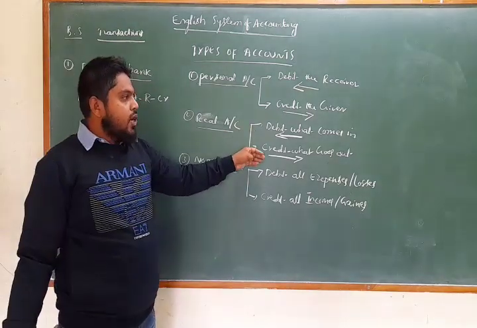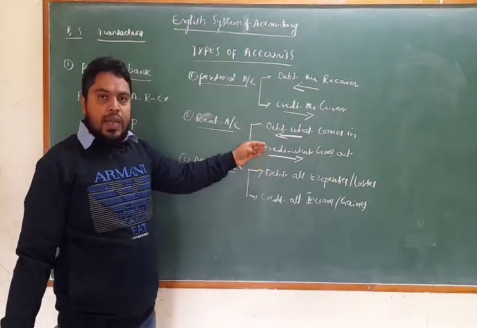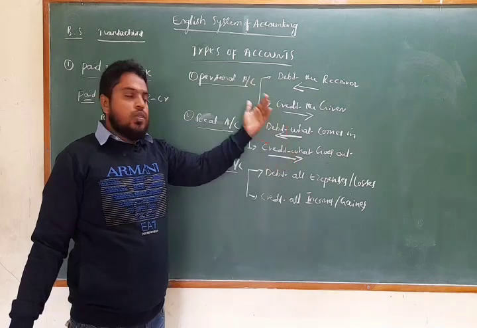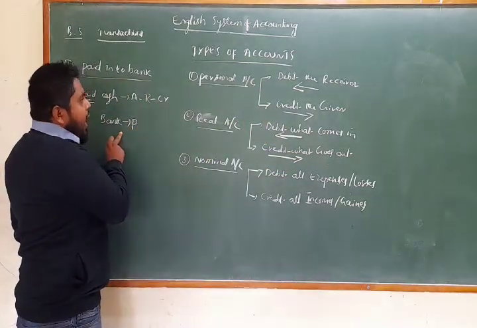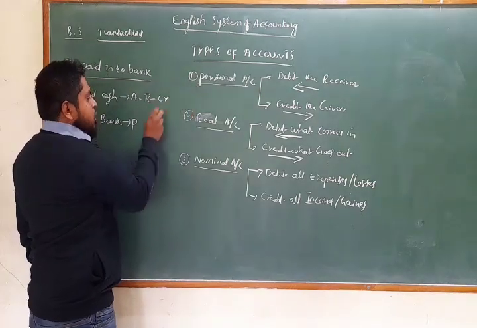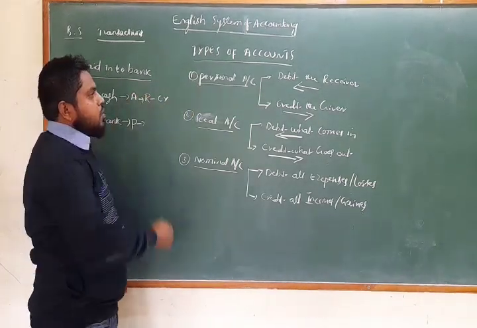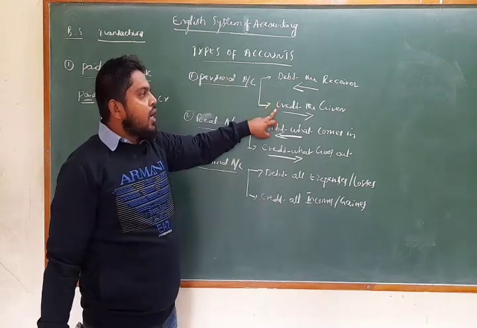Debit what comes in, credit what goes out. So cash is going out of the business, so it is on the credit side. Now come to the bank here. Bank comes under a personal account. So what's the rule here? Debit the receiver, credit the giver.